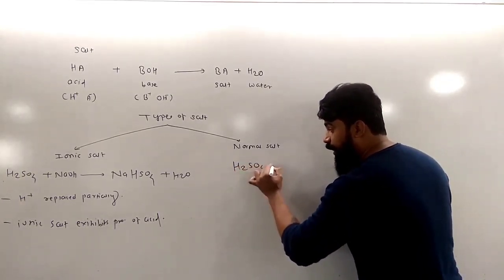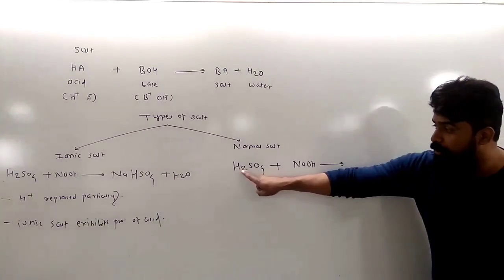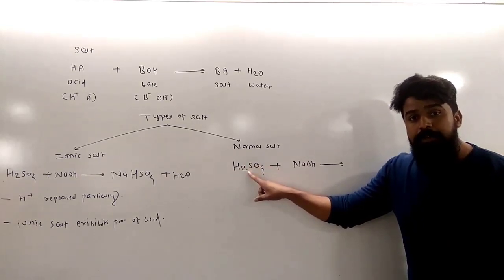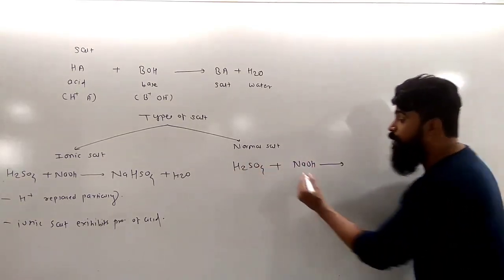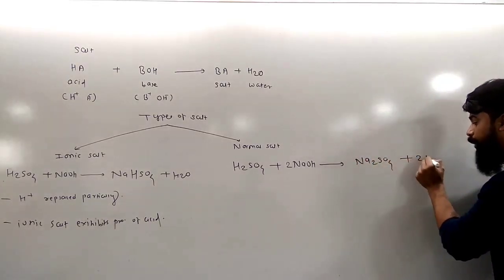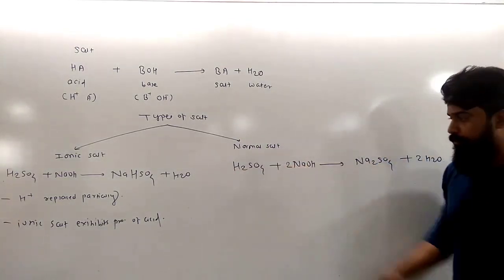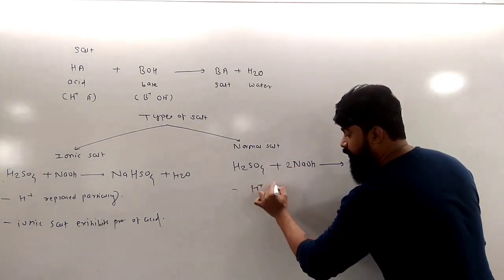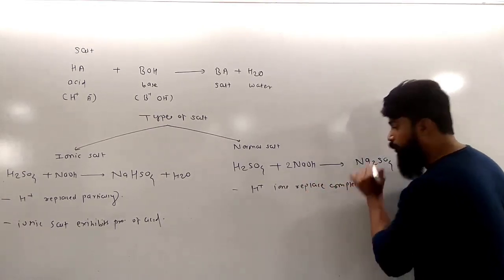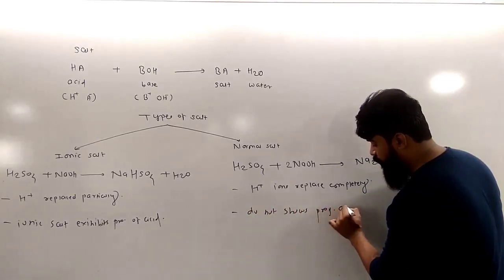Again the same reaction, H2SO4 and NaOH. You need to observe the nature of the reaction. As I already told you, H2SO4 is a dibasic acid because it contains 2 H plus ions. In this reaction, both the H plus ions are replaced by NaOH. That's why I am taking here 2. So the reaction is Na2SO4 plus 2 H2O. So what happened here? Both the H plus ions take part in the neutralization. H plus ions are replaced completely in the neutralization. That's why it does not show the property of acid.